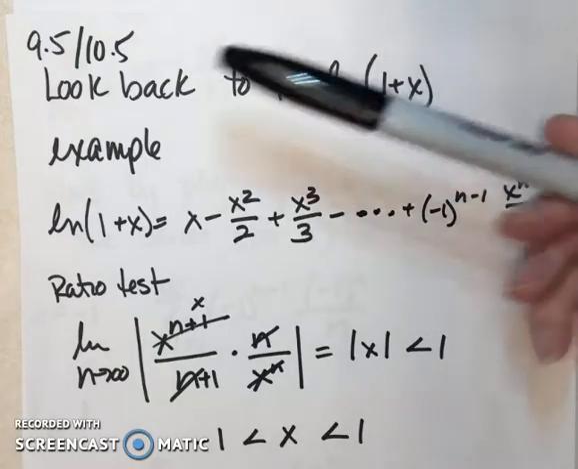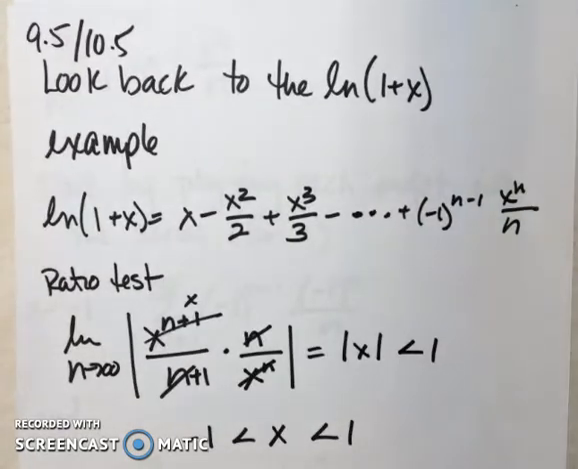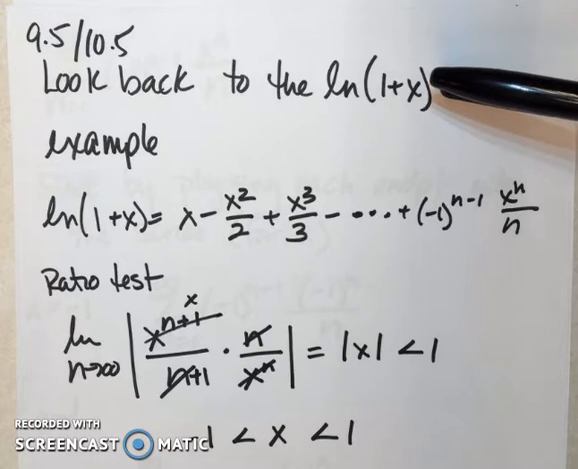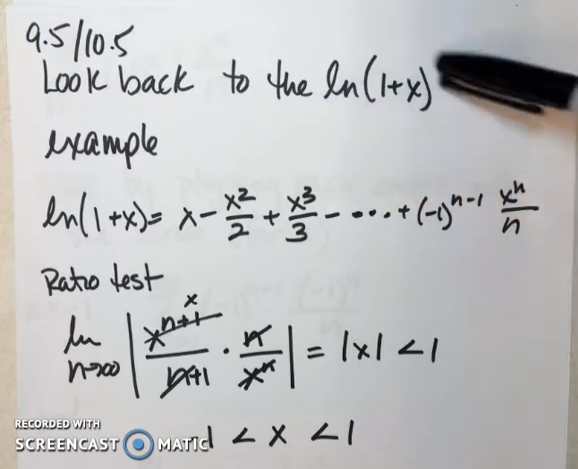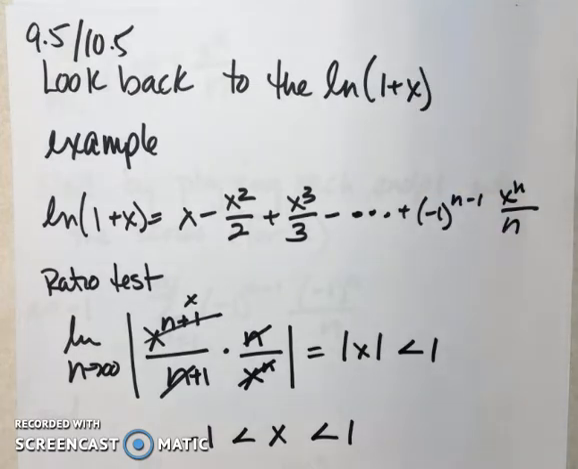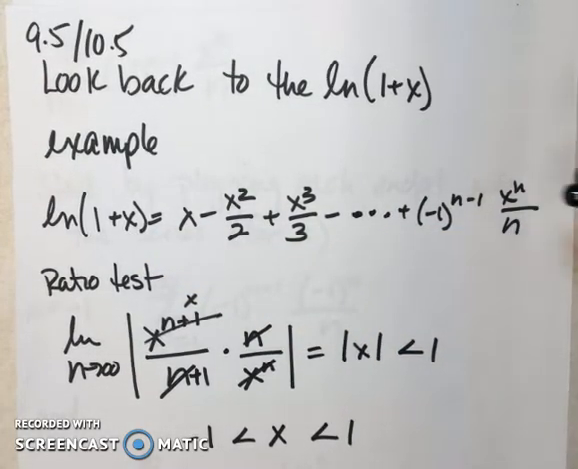Okay, so this is section 10.5 in our book, 9.5 in the older version of the book we use. And we're going to go back to the example we talked about in section 3. And we wrote out the series for natural log of 1 plus x. I told you it was a series that normally you would have memorized. And this is what we came up with.